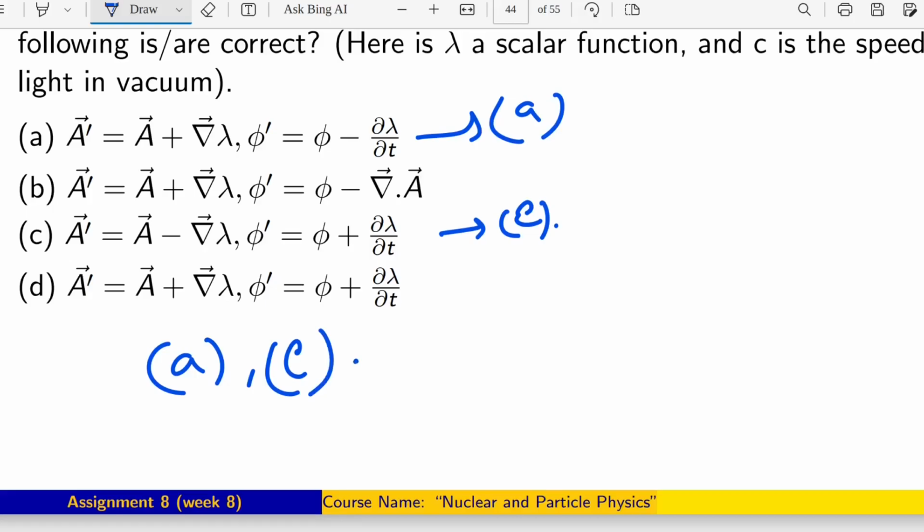Now I can tell you one interesting thing, that you can see from that A and C option, A option is like something plus minus. That means A prime has plus, phi prime has minus. I am talking about this one. There is plus, there is minus. Similarly in C you can see there is minus, there is plus. So that means if there is an alternative sign for A and phi, at that time only we can have the option E prime is equal to E.